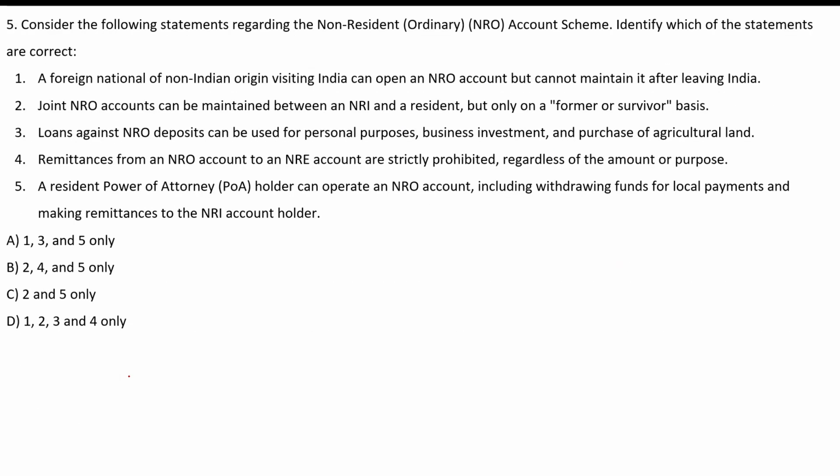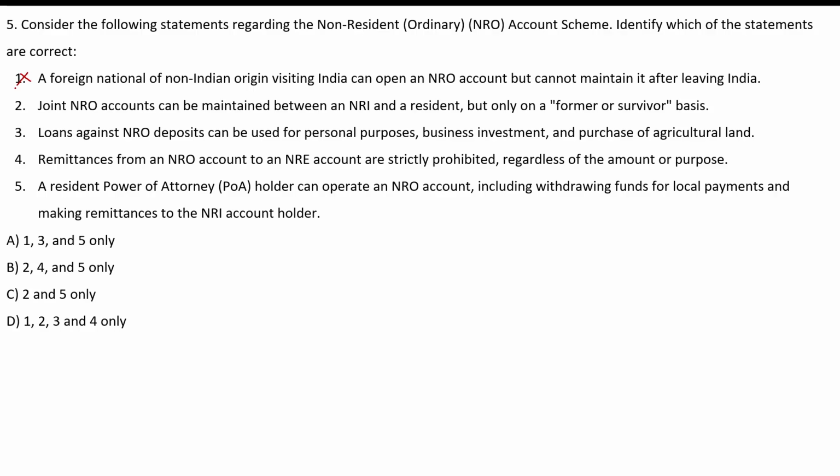Consider the following statements regarding the non-resident ordinary account scheme. Identify which of the following statements are correct. So, a foreign national of non-Indian origin visiting India can open an NRO account but cannot maintain it after leaving India. It can be maintained even after leaving India. So, this statement is not correct.